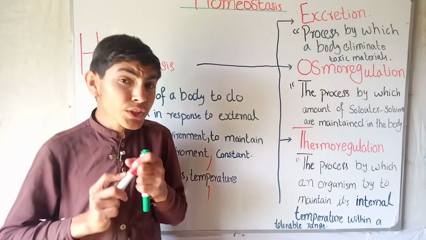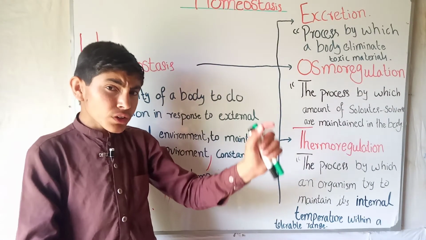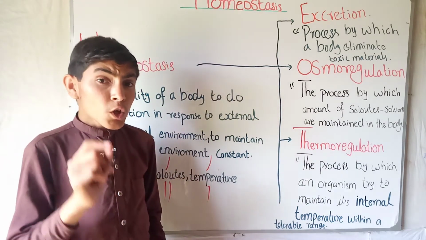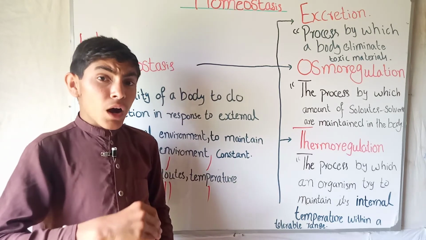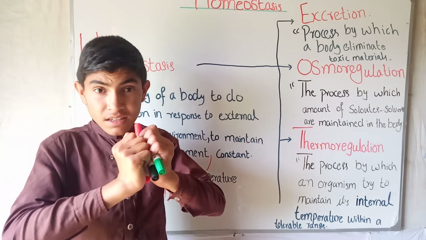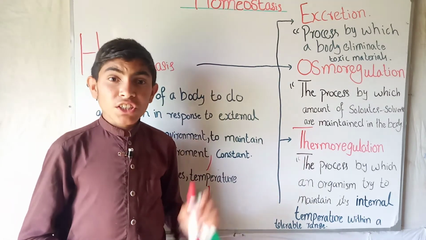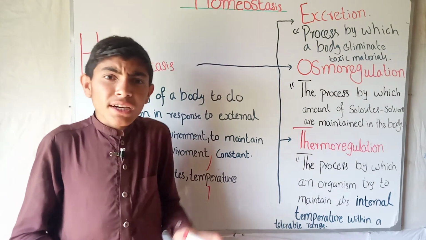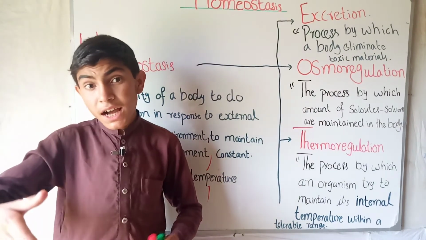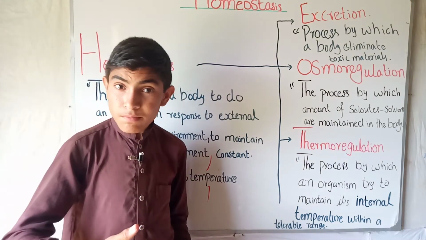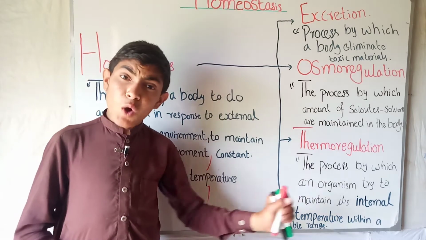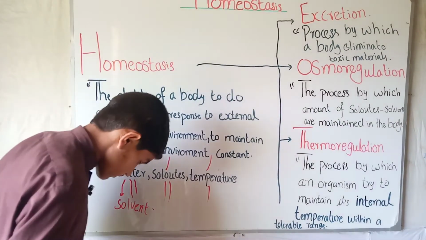So when the water and solute are excreted out through the kidney through the process of urination, this time our body produces a stimulus by the nervous system, or it can occur through chemical coordination, to drink more water, because there is a need of water, and also the solute. But the solute amount can be controlled by this process.